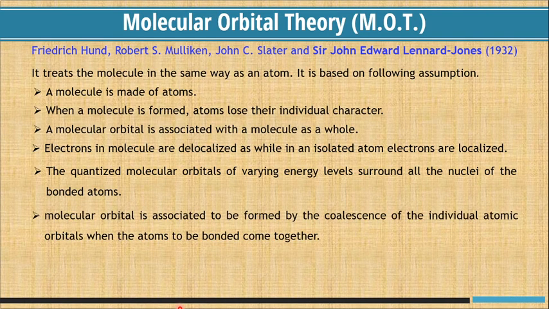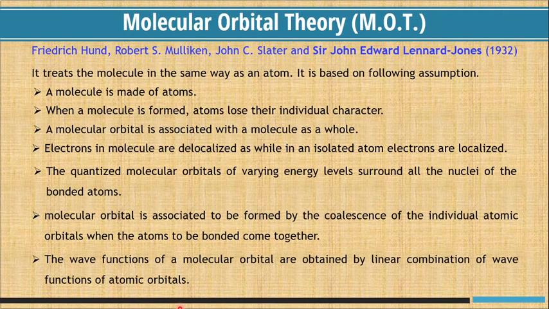Molecular orbitals are formed by the coalescence of the individual atomic orbitals when the atoms to be bonded come together. The wave functions of molecular orbitals are obtained by linear combination of wave functions of the atomic orbitals.